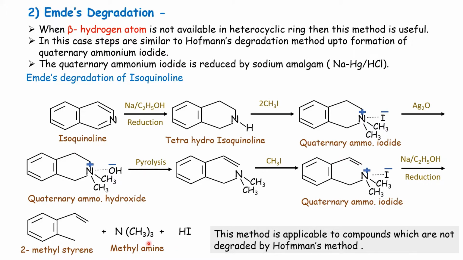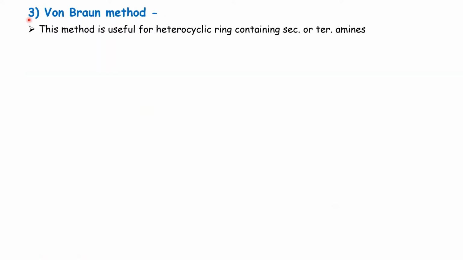And formation of that 2-methyl styrene indicates the nitrogen atom is present at position number 2. And this method is applicable to compounds which are not degraded by Hofmann's degradation. The next method is the von Braun method. This method is useful for heterocyclic rings containing secondary or tertiary amines.